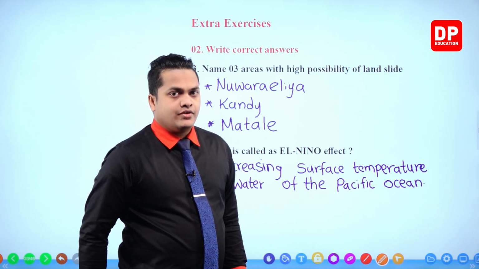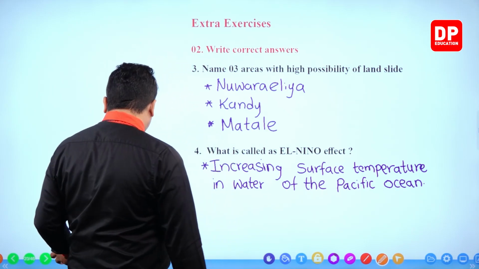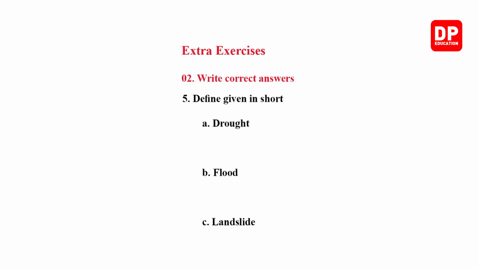This is the El Nino effect, my dear children. Right, then the next one. Define the given terms in short. You have to write down very short answers for each of these conditions.